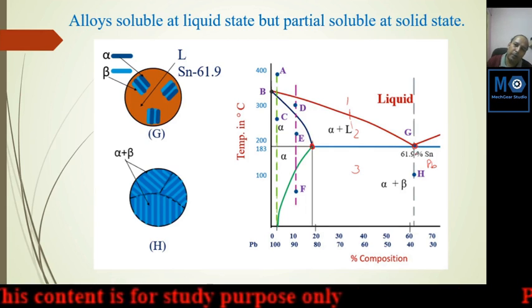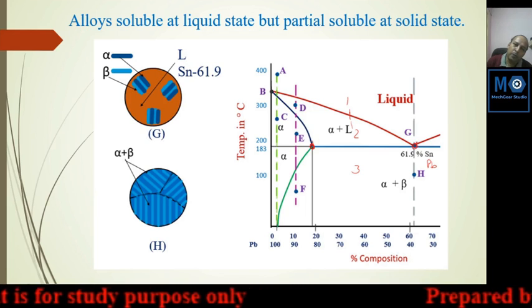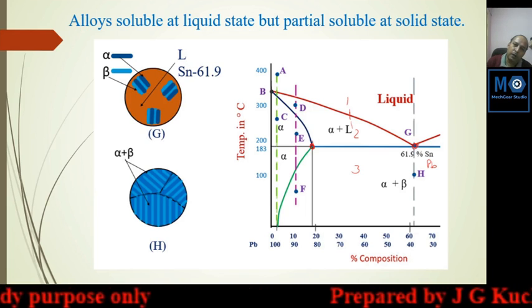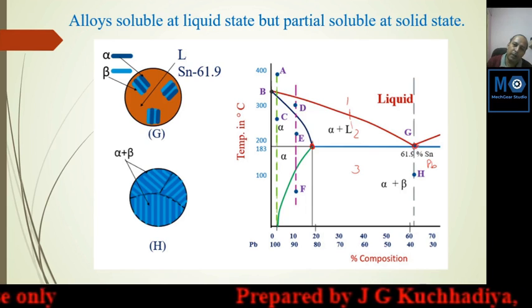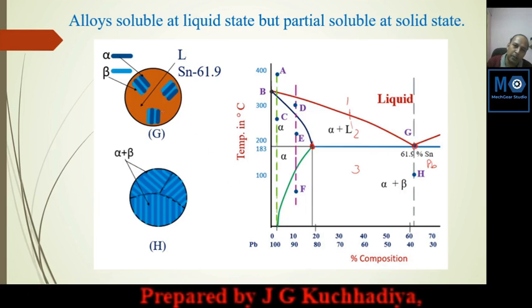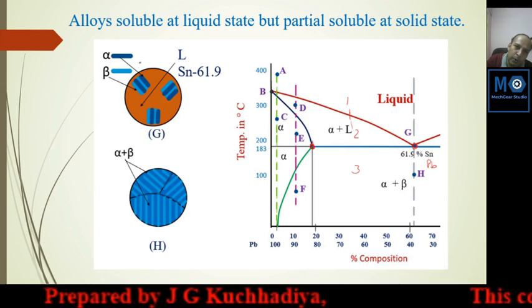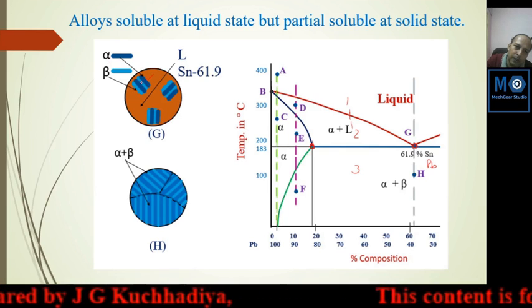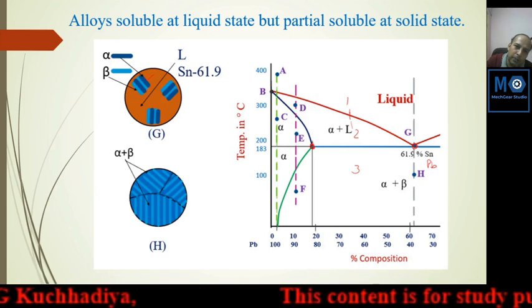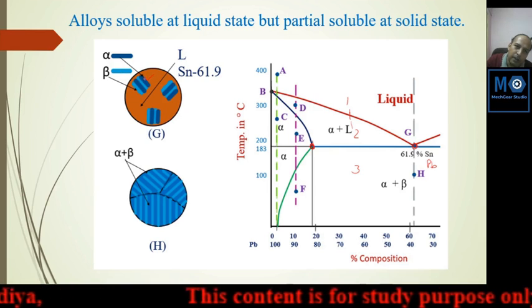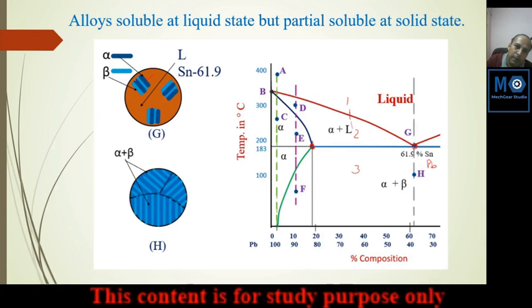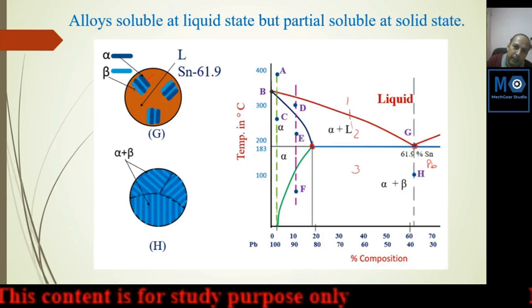But at the eutectic point, there is no pure alpha phase or beta phase available. It is available in small layers. So this blue is the alpha phase and this light blue is the beta phase. These small layers of the alpha and beta phases start simultaneously.